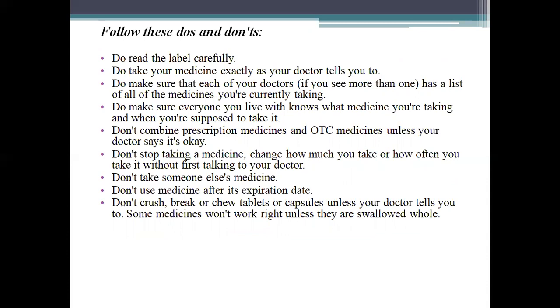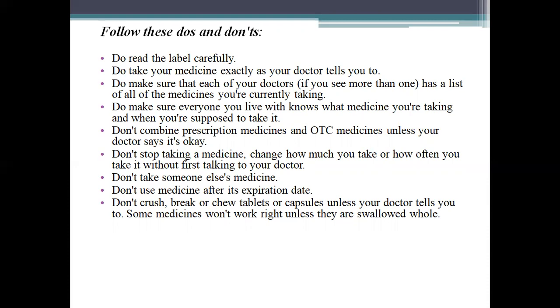Do take your medicine exactly as your doctor tells you. Do make sure that each of your doctors, if you are seeing more than one, has a list of all the medications you are currently taking. Do make sure everyone you live with knows what medicines you are taking and when you are supposed to take it. Don't combine prescription medicines and OTC medicines unless your doctor says it's okay.